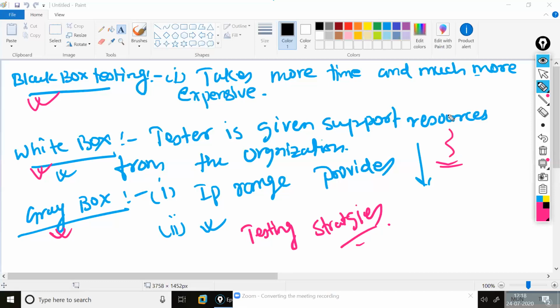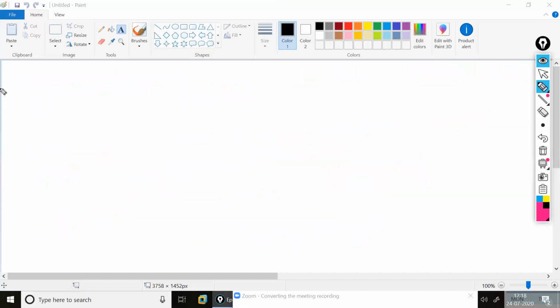Don't clear it, sir. Understood. Next point I'm covering is support resources. Sir, I didn't finish taking notes, sir. Support resources. Generally, the support resources should go to whom? We have three strategies, right? Either the black box, the white box, or the gray box. According to you, support resources should go to which strategy?